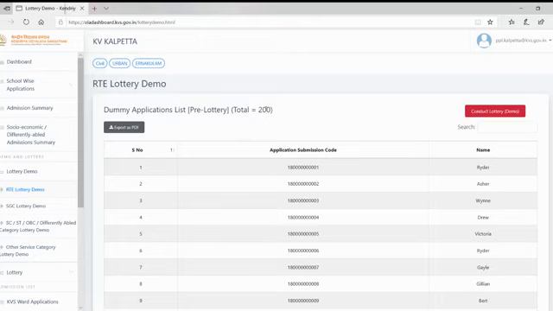Okay, and in the dummy, for this demo there are around 200 applicants. Actually, we don't have that many applicants, but in the dummy there are 200 applicants. Okay, so you can see.